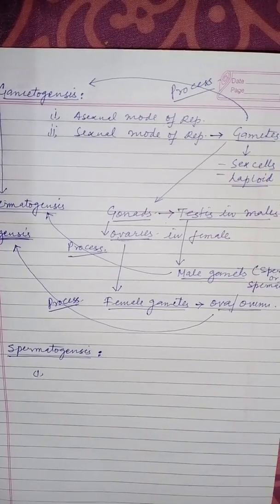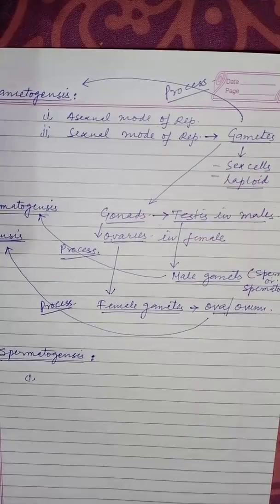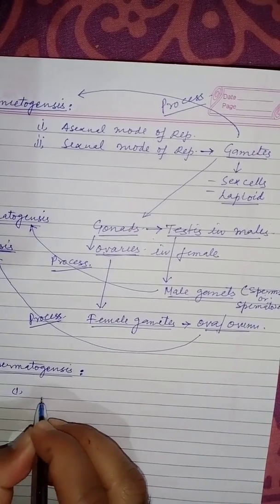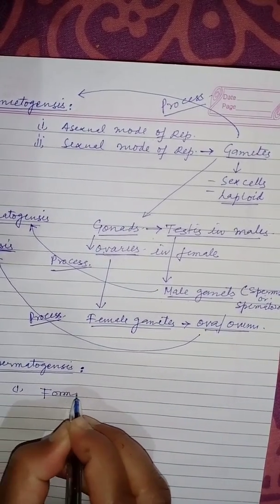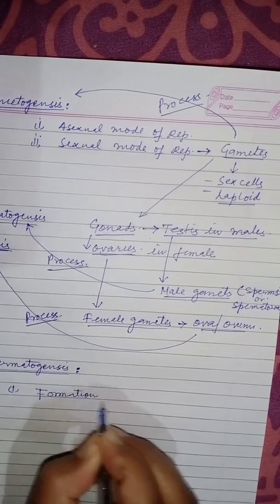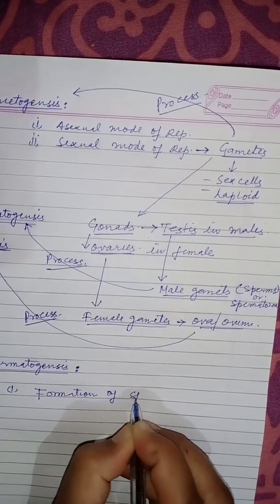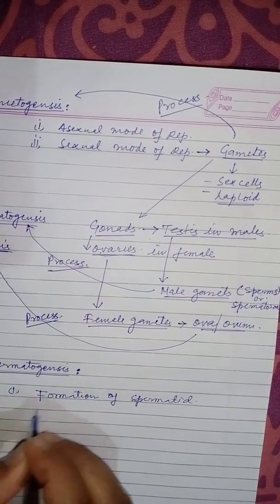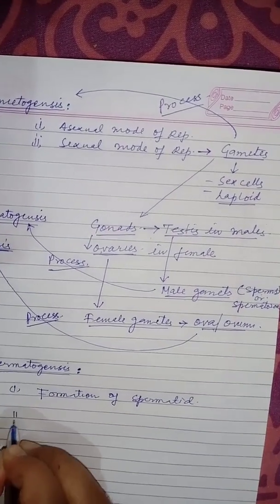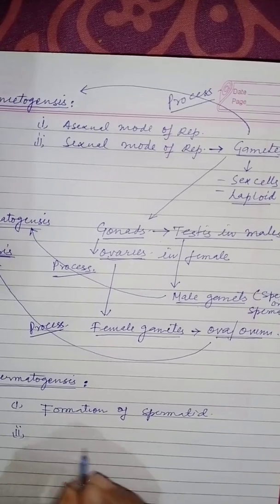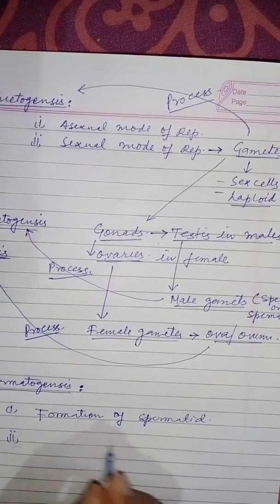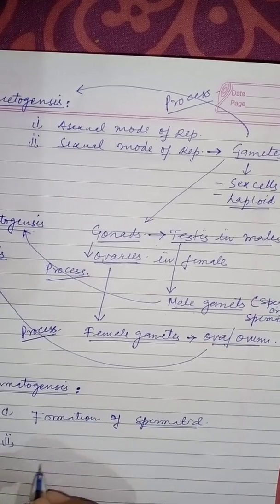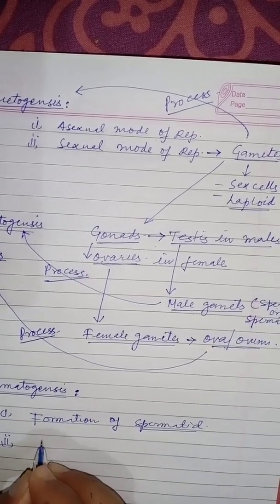One phase is the formation of spermatid, and another phase is the formation of sperm or spermatozoa from spermatid. That process is called spermiogenesis.